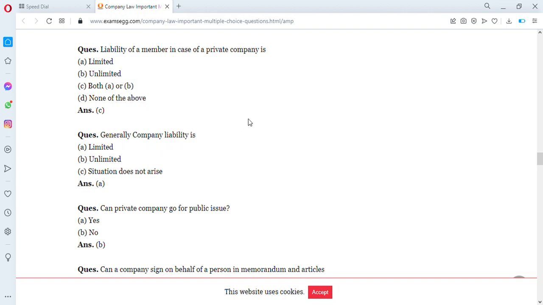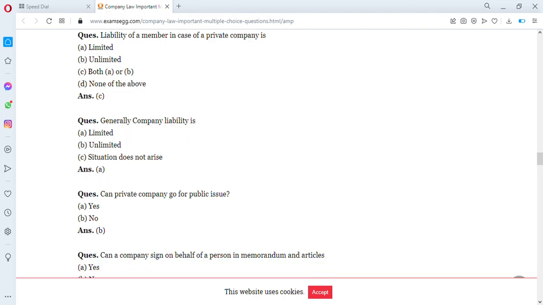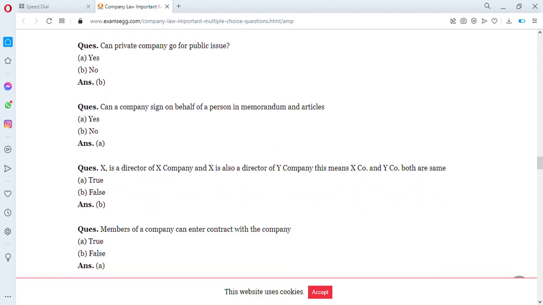Then another question. Generally, company liability is limited, unlimited, situation does not arise. The answer is A. Generally, company liability is limited. Then another question. Can a private company go for public issue? Yes or no? No. Yeah, it's restricted from going for a public issue.